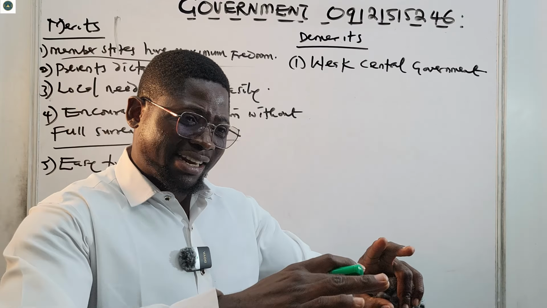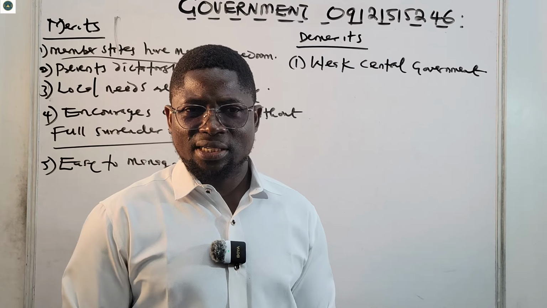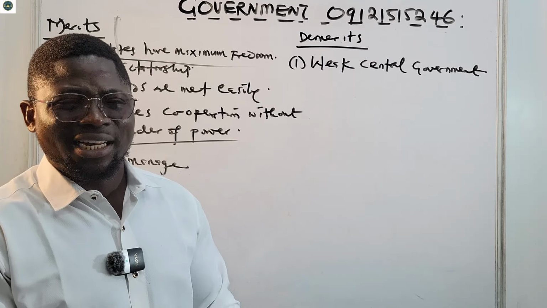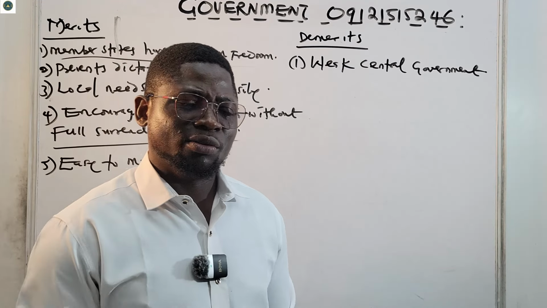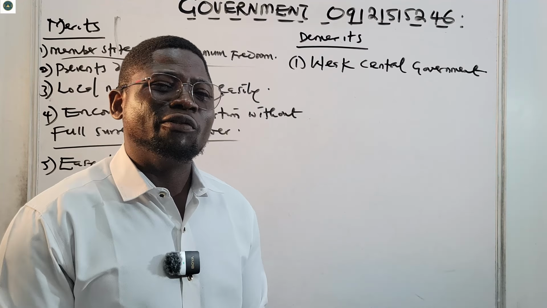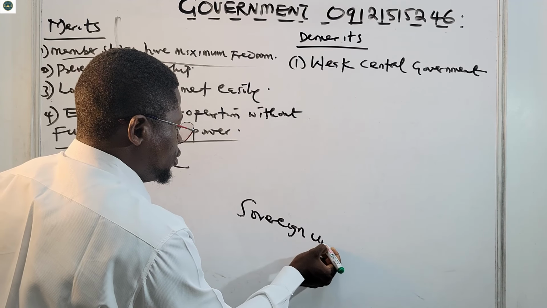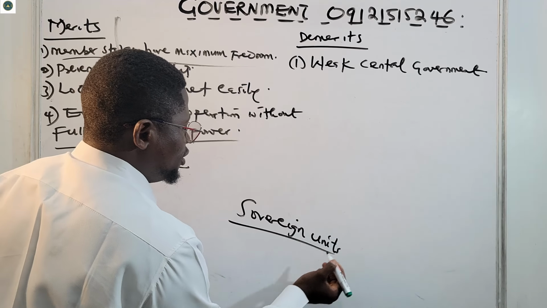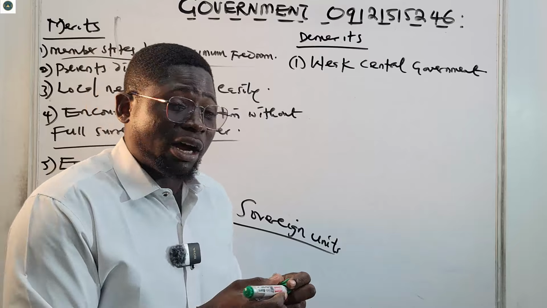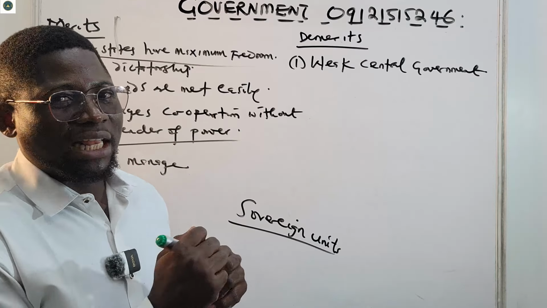They respect each other in that confederalism to achieve common interests, like trade, defense, travel, and so on. Each member in this confederalism is a sovereign unit with its own powers. So they have a very weak central government.